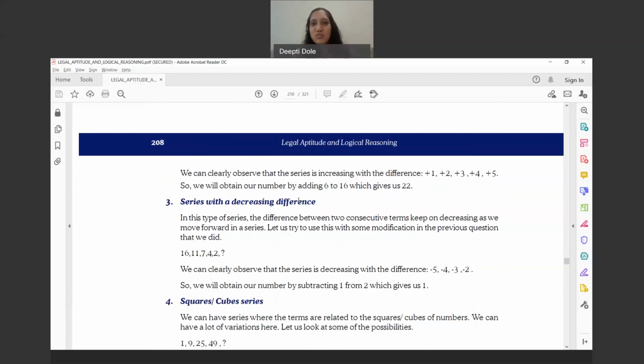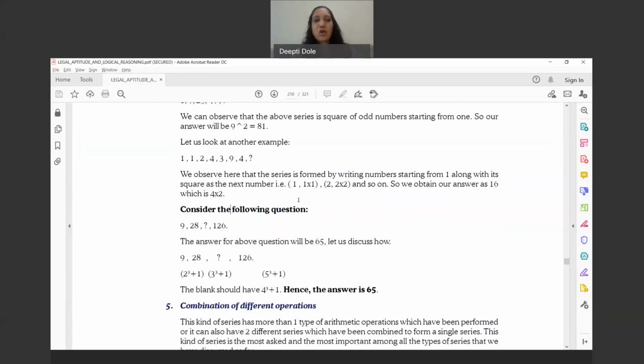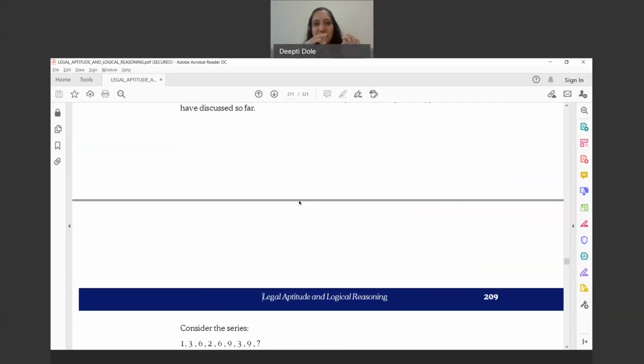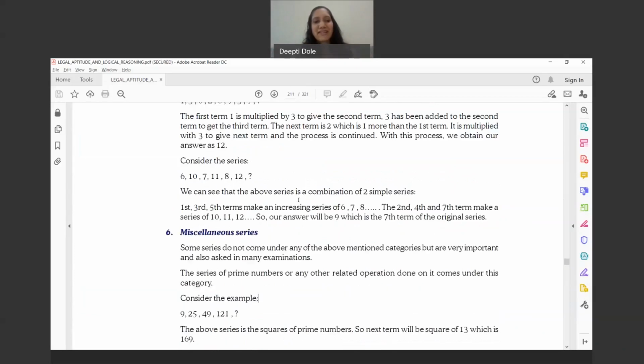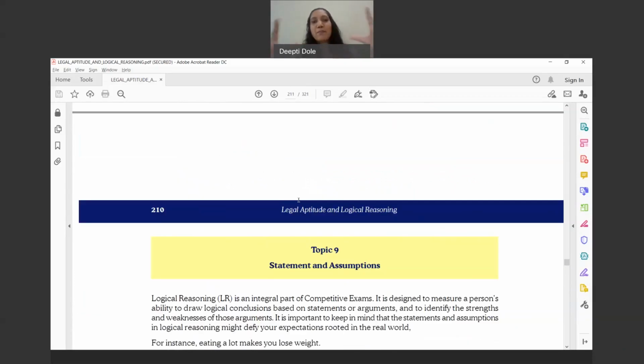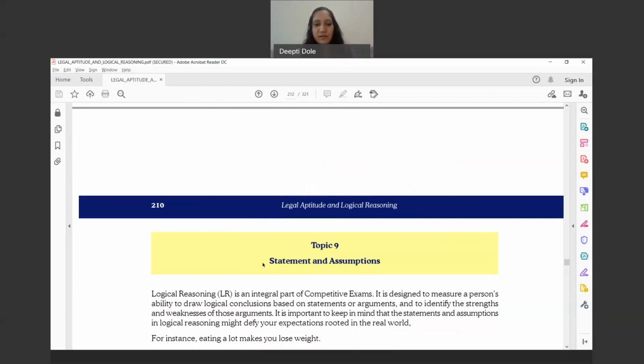Then there is a squares and cubes series, like I told you, or a combination of different operations, that is plus 2 minus 3 plus 4, or minus 2 minus 3 minus 4 minus 5, or plus 2 plus 3 plus 4 plus 5. So it can be in such a manner. Then miscellaneous series again, where there can be a combination of all this. Okay, and now we complete the statements and assumptions.